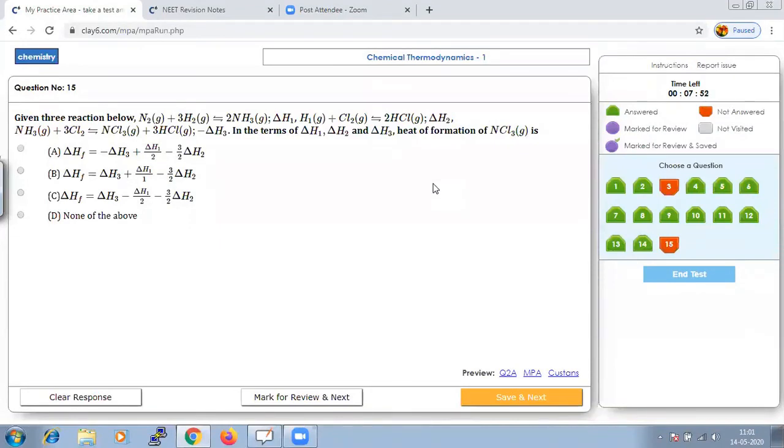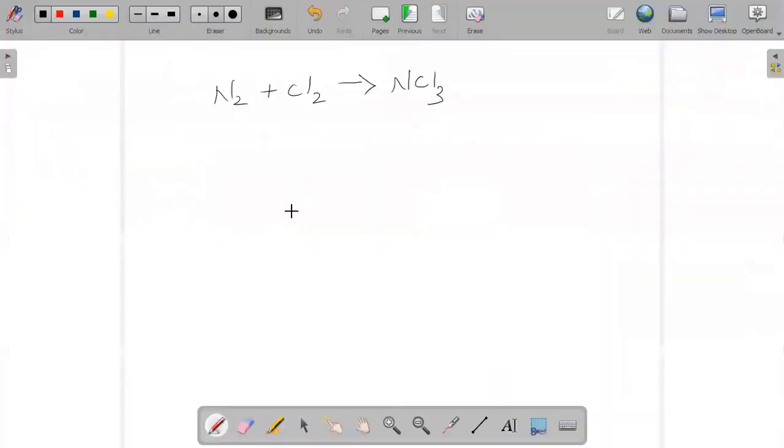Using the different reactions, we should reach it. So first reaction which they have given is NH3 plus Cl2 giving NCl3 plus HCl.